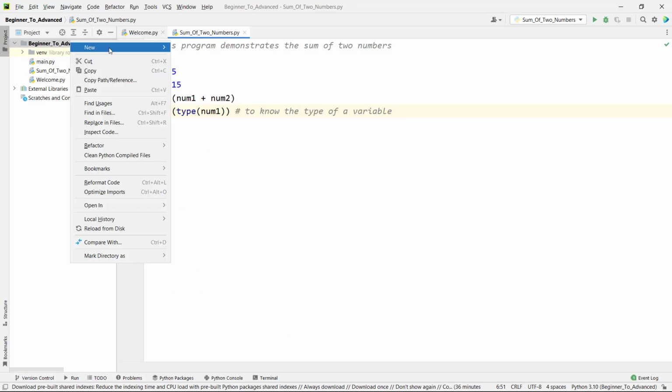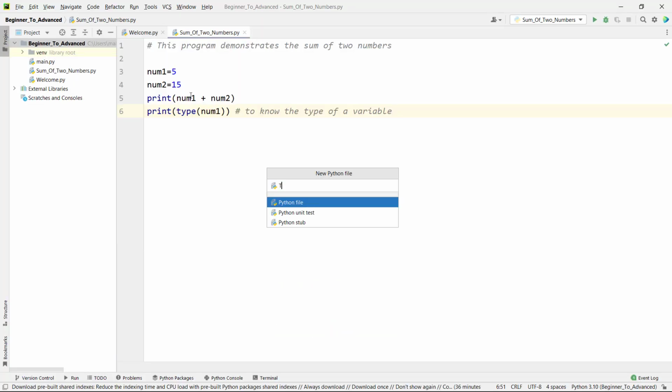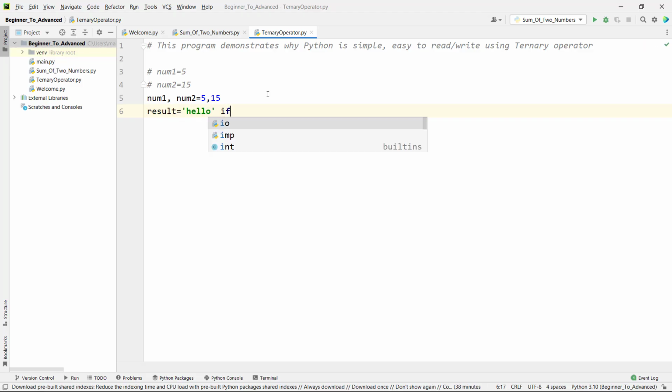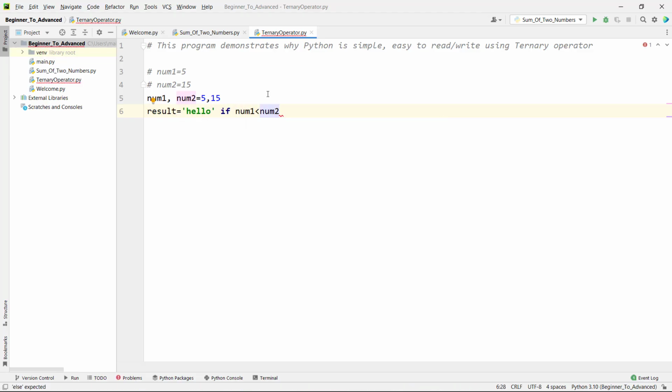Let me create a Python file and name it ternary operator, and now let's write the comment. This program demonstrates why Python is simple, easy to read or write using the ternary operator. Now let's declare two variables, num1 is equal to 5 and num2 is equal to 15. We can also combine the above two lines into one line as num1 comma num2 is equal to 5 comma 15, and let's comment these two lines. And now result is equal to hello if num1 less than num2, else hi. Now let's print the result.